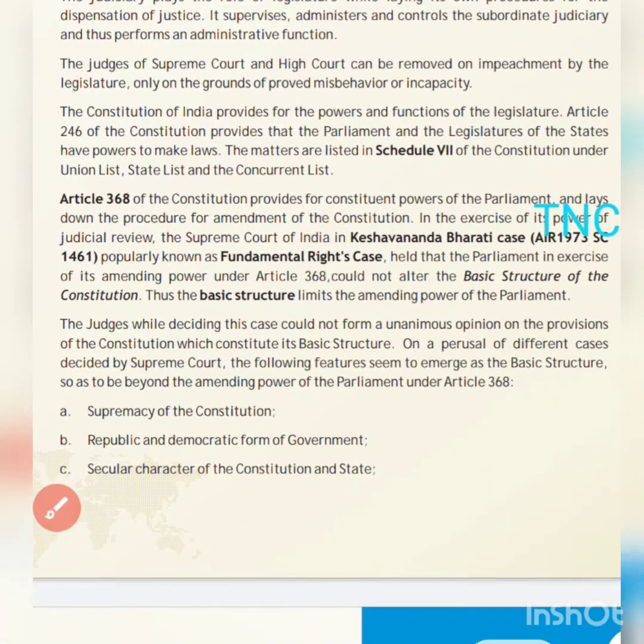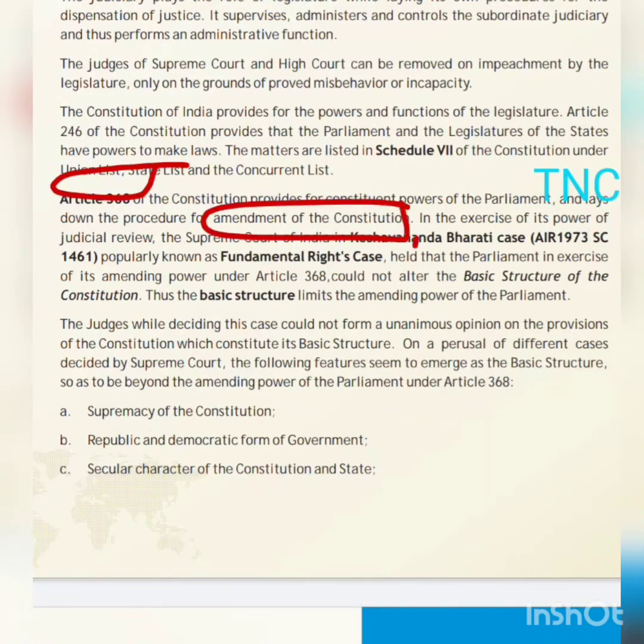Article 368 provides for the constituent powers of parliament and lays down the procedure for amendment of the constitution. So Article 368 says that the constitution can be amended as and when required, because it happens that as we progress or as time passes, the societal circumstances or conditions change, and the thinking, mentality and mindset of the people change, right?